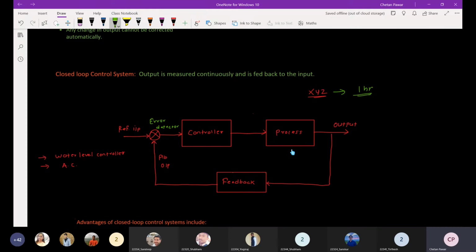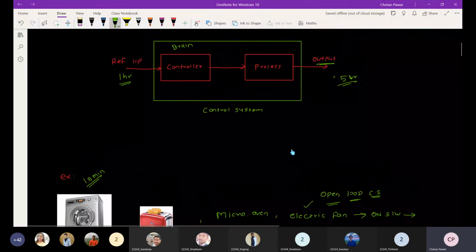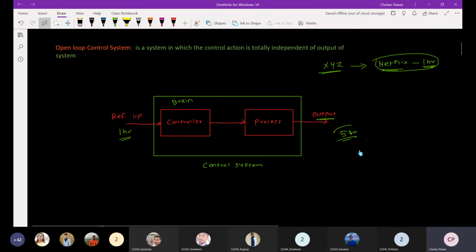So what will he do? He will give his reference input of 1 hour. The controller here is the brain, and the watching is the process. The output will be the time duration for which he has watched that particular Netflix series. In the previous case, even if that fellow watched the series for 5 hours, there was no control, because the controlling action is independent of the output.